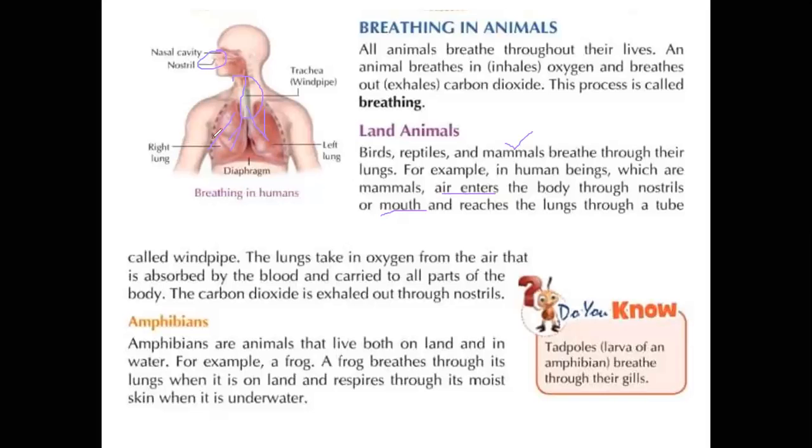The remaining gases, including carbon dioxide, are removed from the body. The oxygen enters the blood vessels, and the blood circulates to each and every body part, you know very well, right?